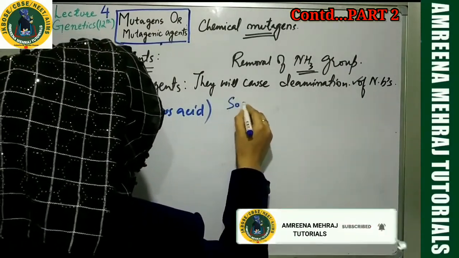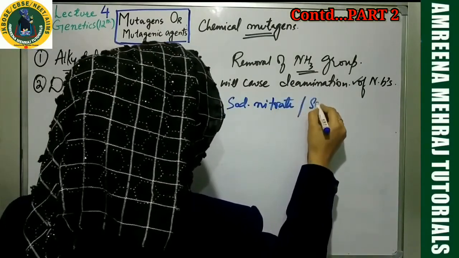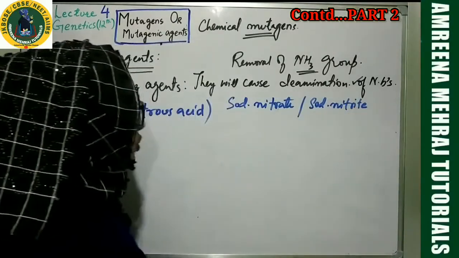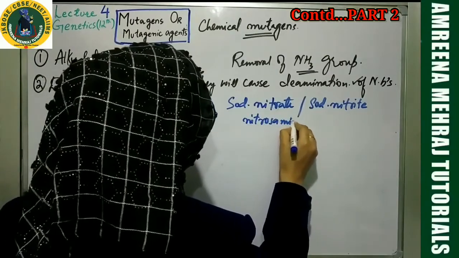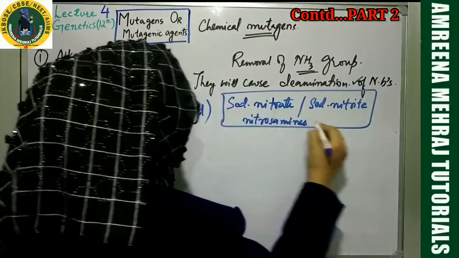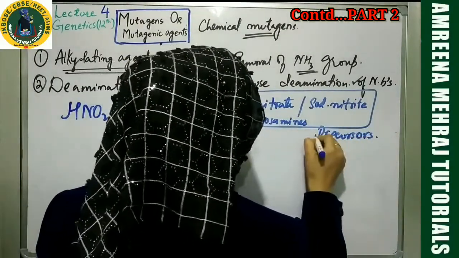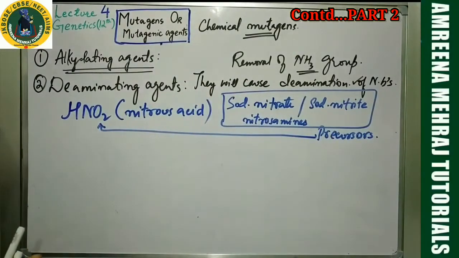You will have sodium nitrate, or sodium nitrite, or nitrosamines. These three are the precursors of nitrous acid. So nitrous acid will be produced from these three substances.